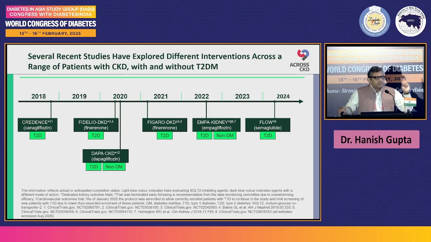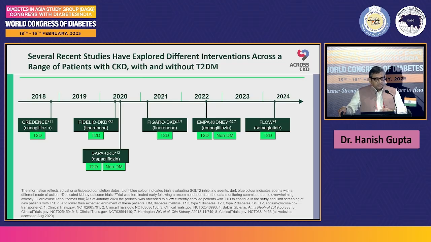And probably to answer this question, several recent studies started to explore different interventions across a range of patients of CKD, whether they were diabetic or not diabetic. So they needed to establish in the non-diabetic population also that these medicines are working as kidney protective agents. And if you can establish them as kidney protective agents in non-diabetic patients, then you have a dual action, because they have a kidney protective action established in non-diabetic patients, and in diabetic patients, because they are also controlling the blood glucose, they have the other action.